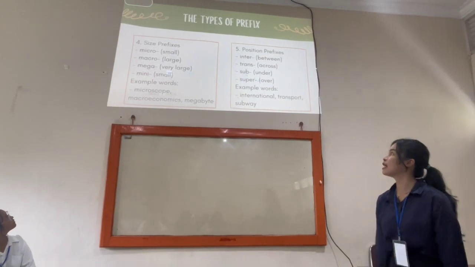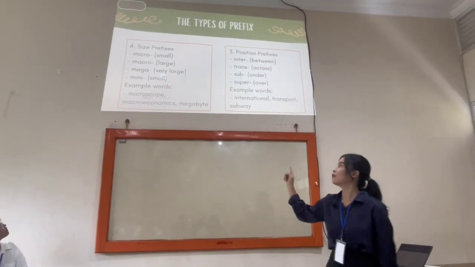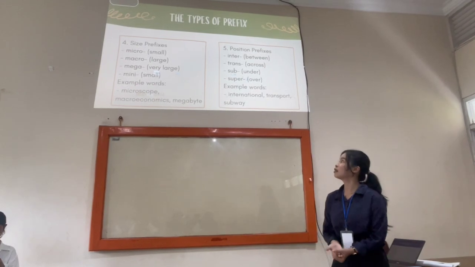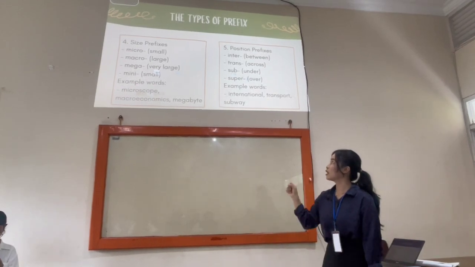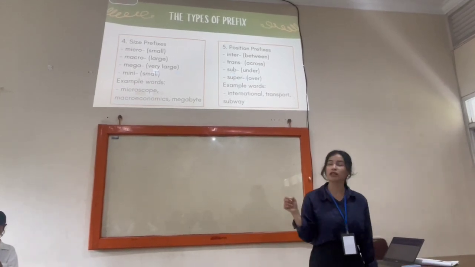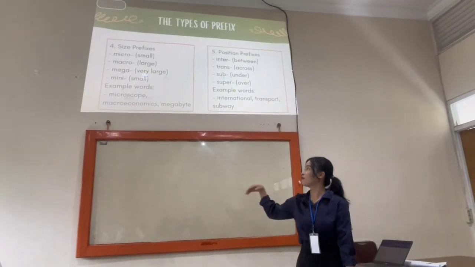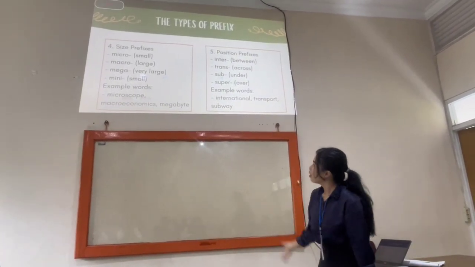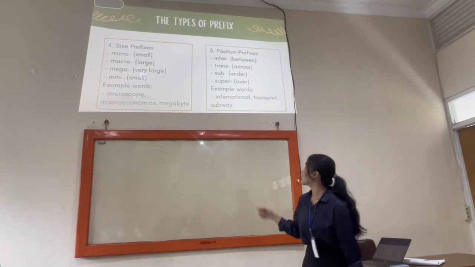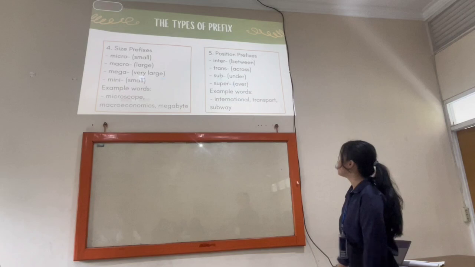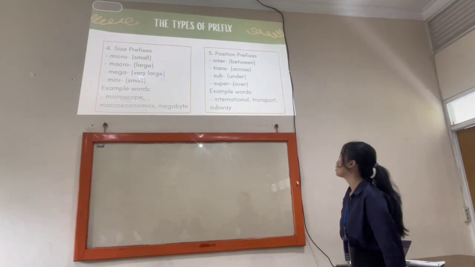The fourth is size prefix. First we have micro, it means small. Macro means large. Mega means very, very large. And mini means small, just like micro. For example, we have microscope, microeconomics, megabyte.